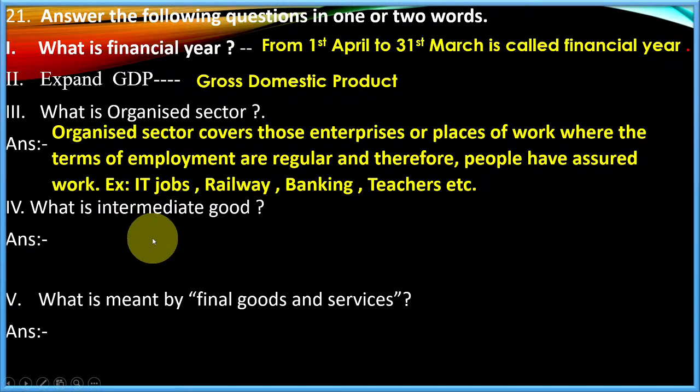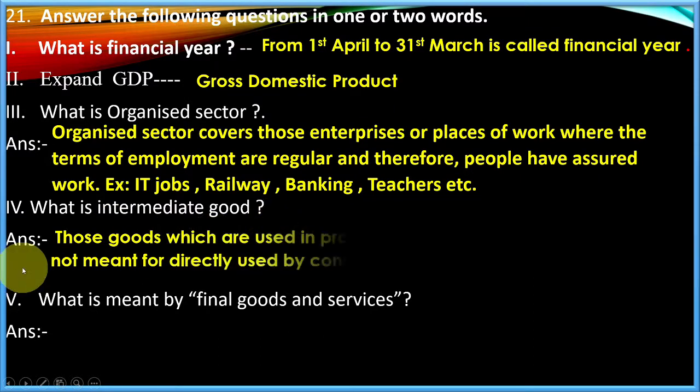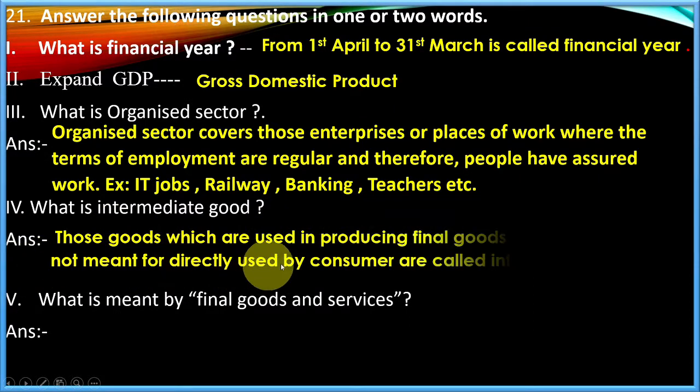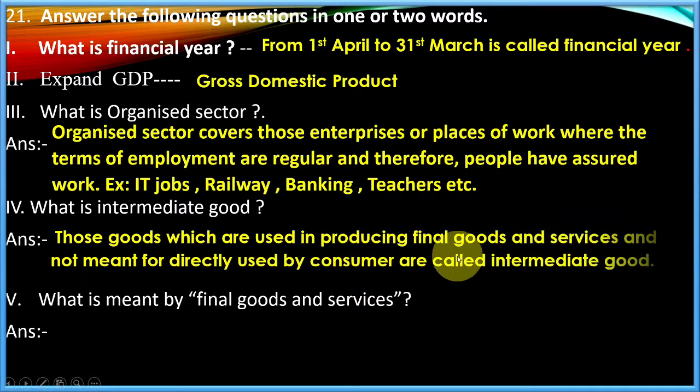What is intermediate good? Those goods which are used in producing final goods and services and not meant for direct use by the consumer. See here, the goods which are used in producing final goods. So the intermediate good we will use again to produce another good. That is called an intermediate good. Again, those goods which are used in producing final goods and services and not meant for direct use by the consumer are called intermediate goods.